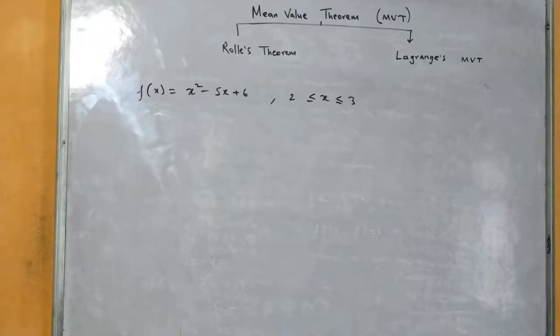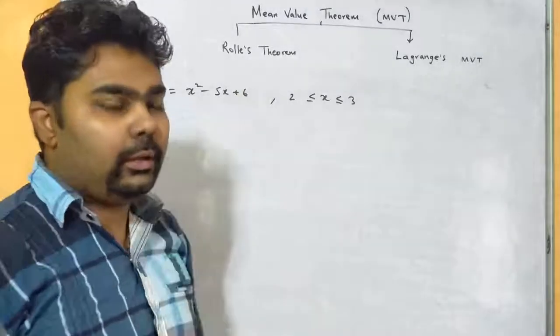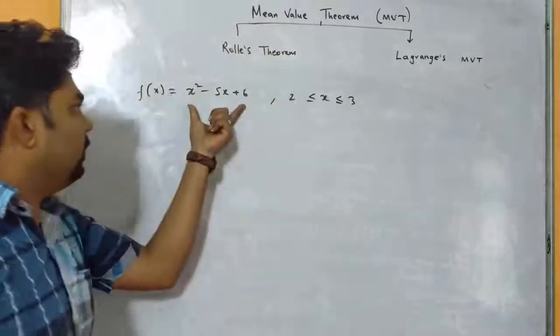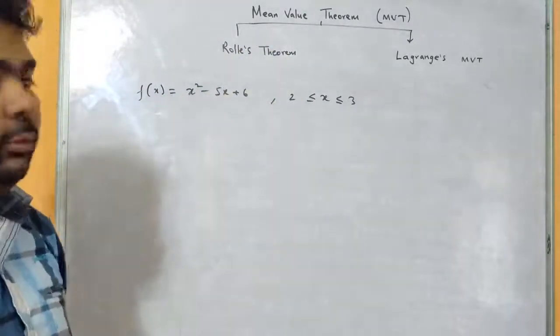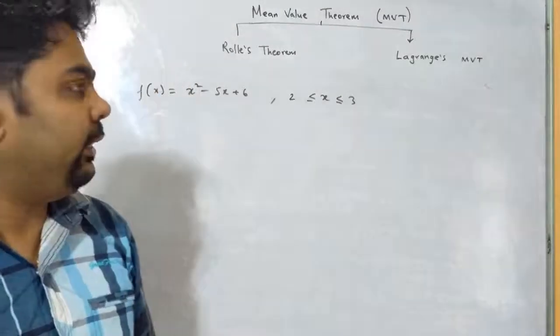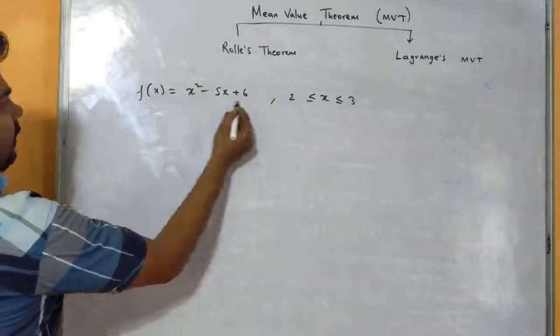So the next question: we have f(x) equals x squared minus 5x plus 6, right? And we have to verify within the limit (2, 3). That means we first have to check whether this function is applicable for Rolle's theorem or not. Now if it is applicable, then we have to find c in the given interval. So f(x), you see, is a polynomial function.